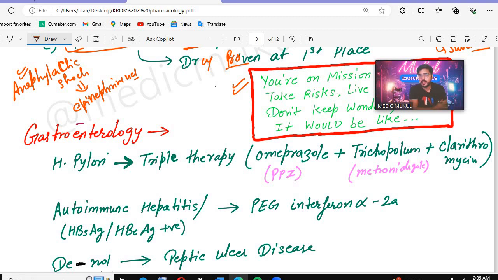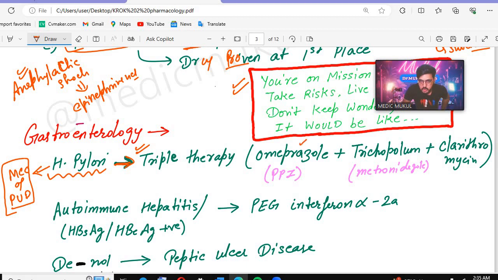Now the gastroenterology. In gastroenterology, the first thing, I saw that there are loads of questions about Helicobacter pylori. Remember, this is the most common cause of peptic ulcer disease. Then remember that for Helicobacter pylori, triple therapy is asked. Which triple therapy will be given in case of Helicobacter pylori? Which drugs will be given?